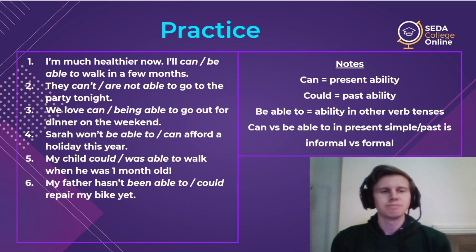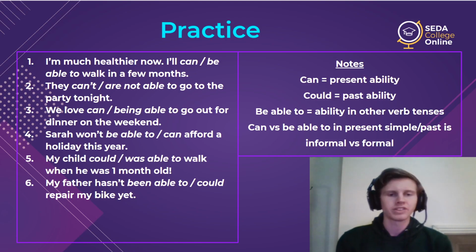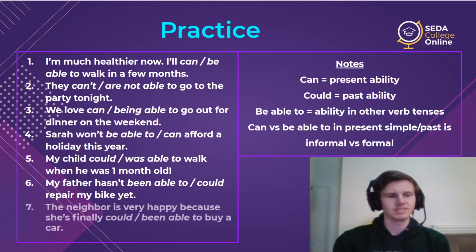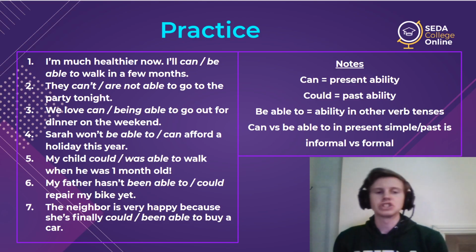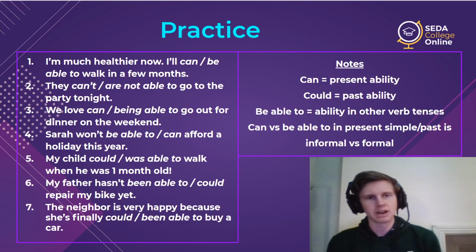Number 6, my father hasn't been able to repair my bike, or my father could repair my bike. And then the last one, number 7, my neighbor is very happy because she's finally could buy a car, or she's finally been able to buy a car. Those are your two choices there.